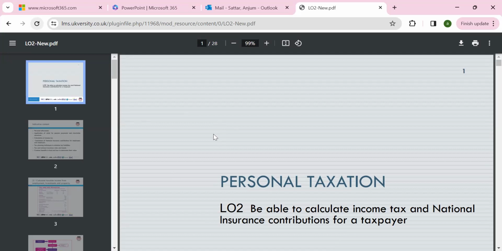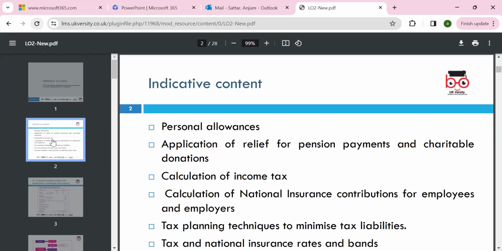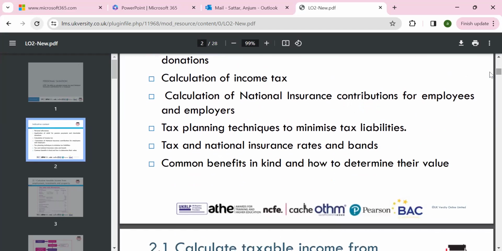So LO2, which is to be able to calculate the income tax and national insurance contribution for a taxpayer. That will be in our lesson today. We'll go through the personal allowance. We know with the personal allowance, we don't have to pay the tax, 12,750 now. Application of relief of pension payment, charitable donations, if you're giving and you pay the tax, you can refund it. And calculation of income tax, national insurance, which is according to the classes. And of course, tax planning is legal, which we will go through, how we can calculate it and manage it.